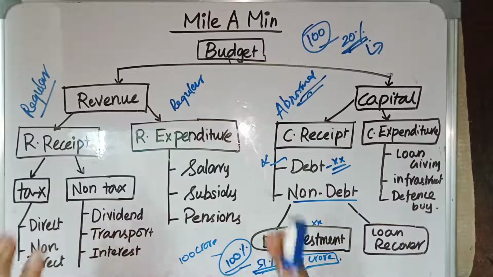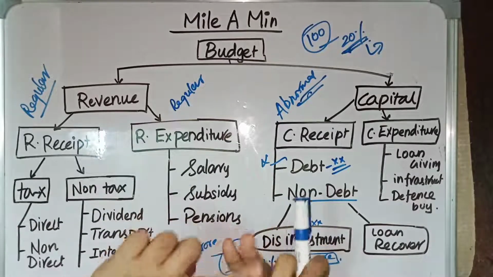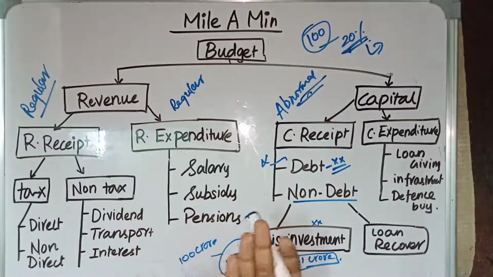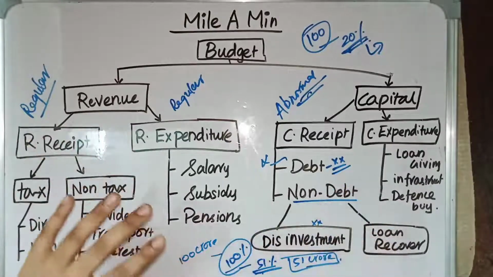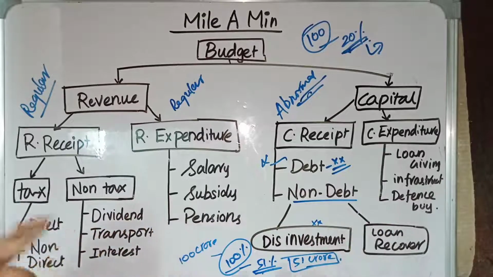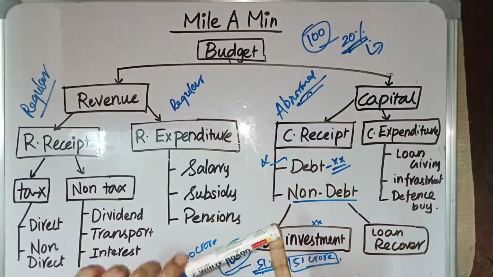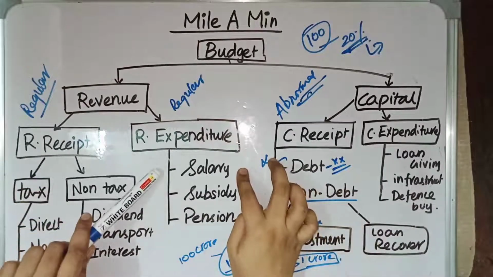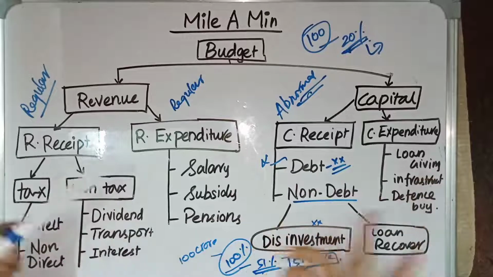Regular expenditure means the government is running transportation. We have government buses, government hospitals, government schools, government colleges. For all these things, the government needs to hire some workers and pay salary for those workers. They need to pay pension for those workers. Those things come under this. The salary which the government pays to government teachers and government doctors comes under revenue expenditure, and pensions paid to government workers come under this.